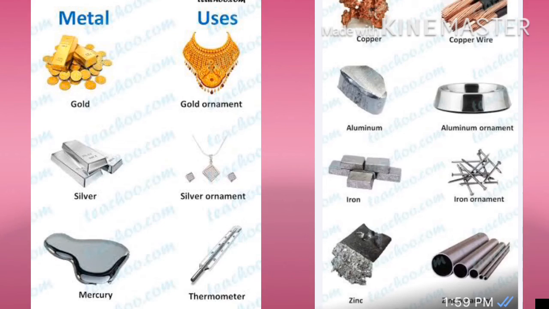Fourth, copper. Copper is used in electric wire. Fifth, aluminum. Aluminum is used to make aluminum ornaments. Next, iron. Iron is used to make iron ornaments, iron nails, etc. And last is zinc. Zinc is used to make zinc ornaments.